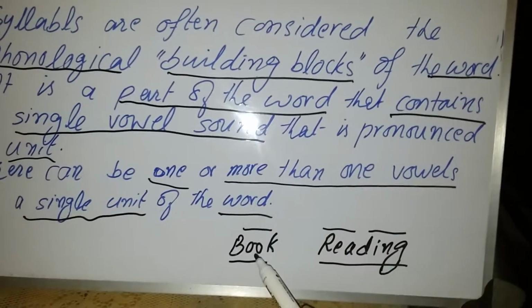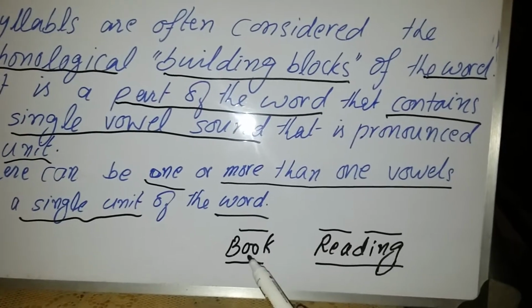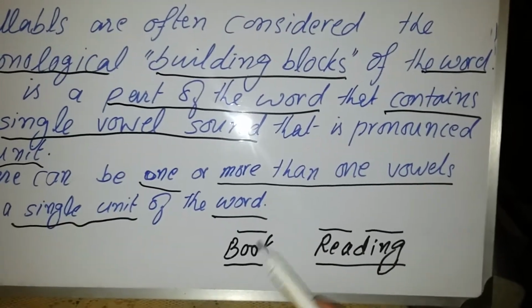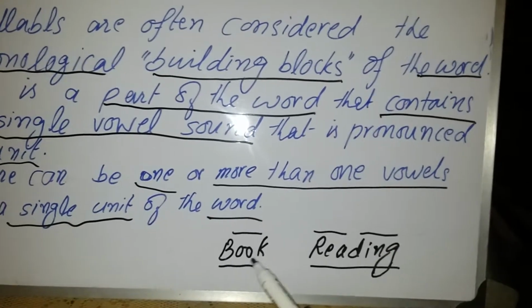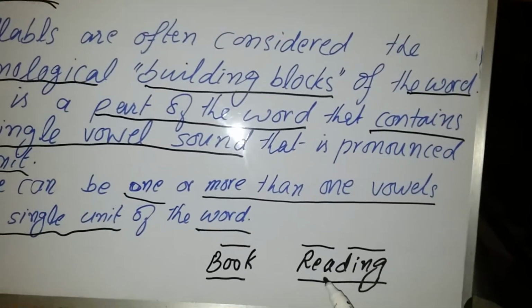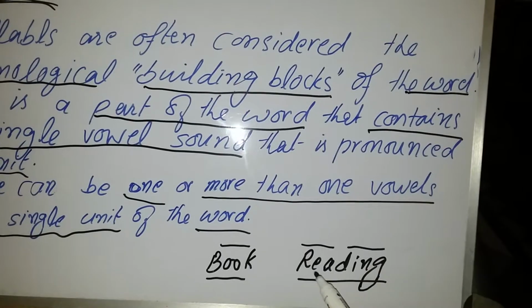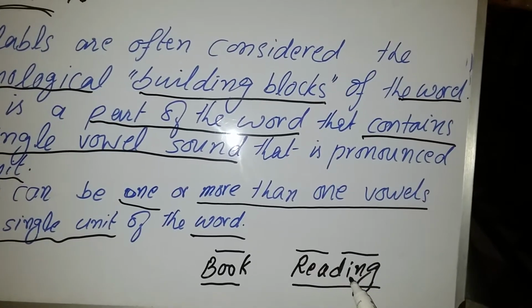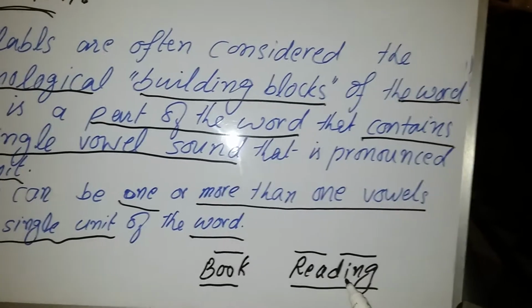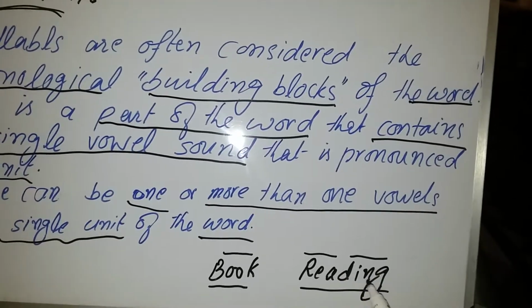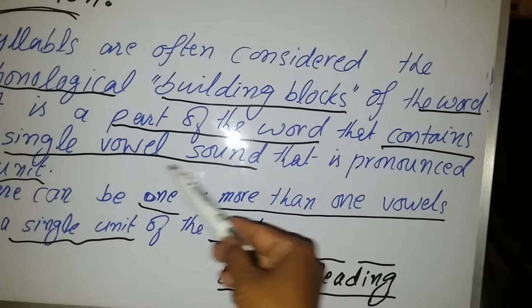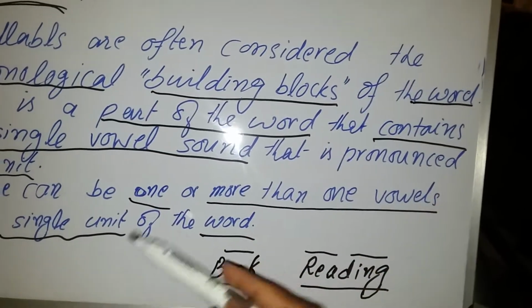There are two vowels, double O, but they are giving you a single vowel sound, that is O, book. And in this word there are also two vowels, but they are giving you one sound, that is re. And there is a single vowel giving you the sound of E, ding, reading.